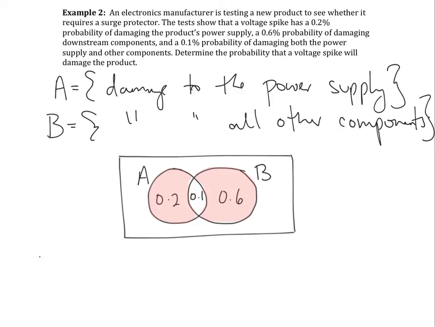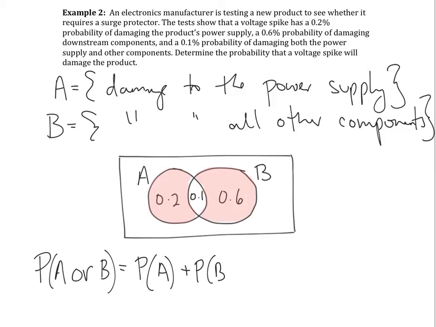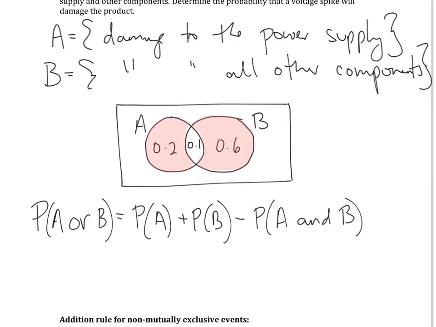So the probability of A or B happening in these two non-mutually exclusive events would be the probability of A plus the probability of B, and then we need to subtract the probability of that middle section, A and B, or A intersecting with B. So now let's go ahead and solve that.